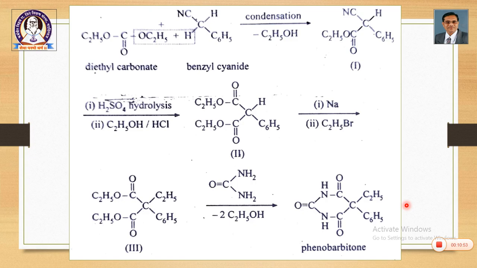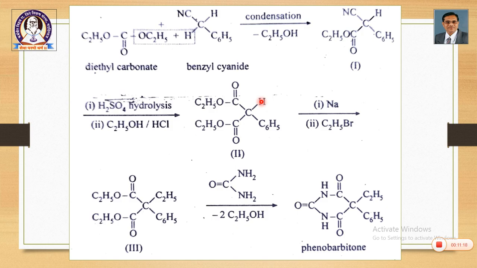Let us repeat once again. See the same entire chart. In the first step, diethyl carbonate and benzyl cyanide give this compound. Okay. This compound on further hydrolysis and esterification gives the diester, that is the diethyl malonate derivative. It is a phenyl derivative. We are interested in the ethyl phenyl derivative.